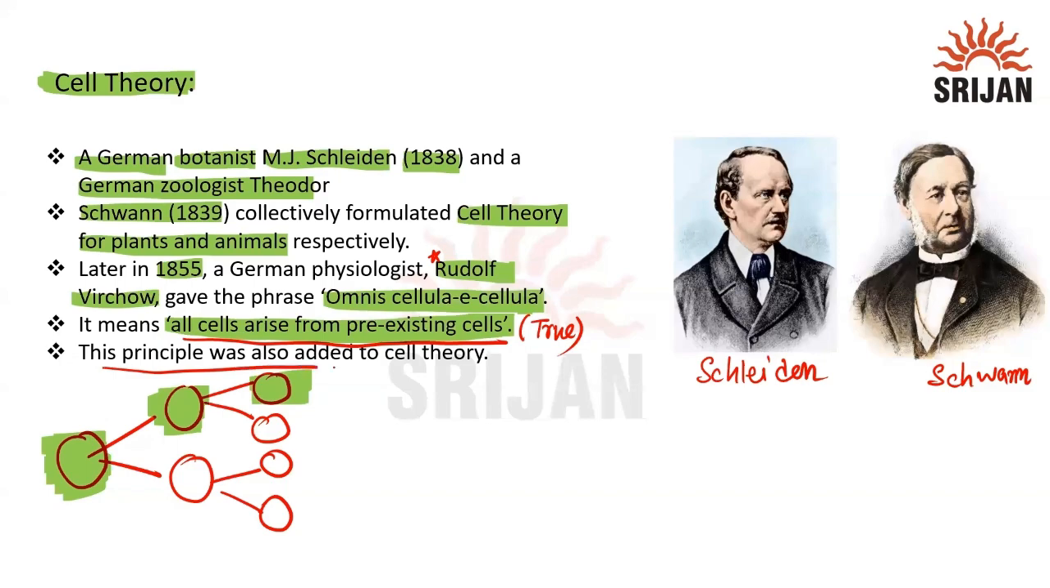Now this principle was added to cell theory. So over here we need to remember that M.J. Schleiden in 1838 and Theodor Schwann in 1839 formulated the cell theory. Rudolf Virchow in 1855 gave a phrase, omnis cellula e cellula, that means all cells arise from the pre-existing cell.